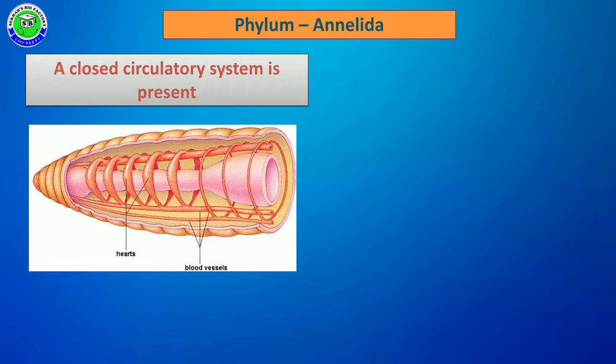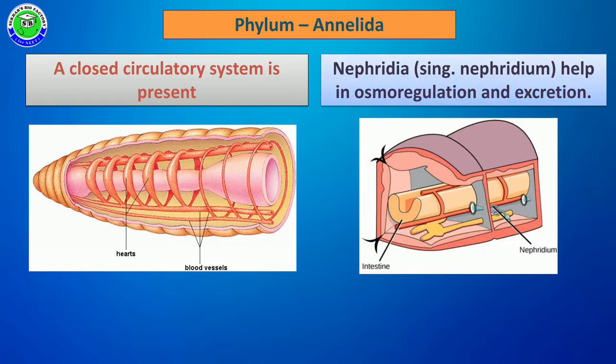These members have a circulatory system, but this circulatory system is closed type. Along with this, the members have specialized structures called nephridia, singular nephridium. This nephridium is helpful in osmotic regulation. Along with this, nephridia help to perform excretory function. So the presence of nephridia is also one of the characteristic features of phylum Annelida.